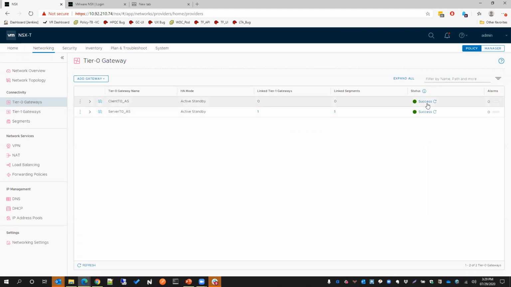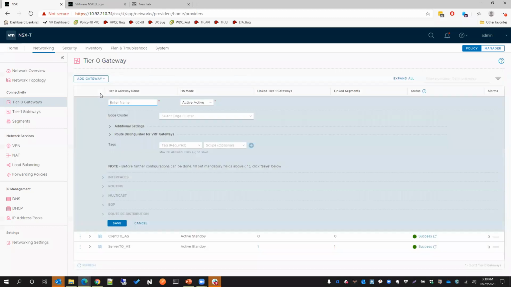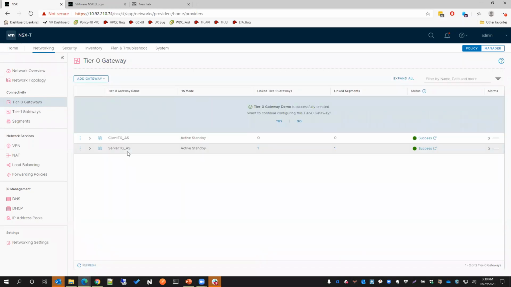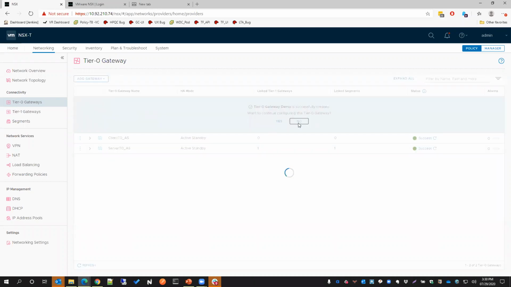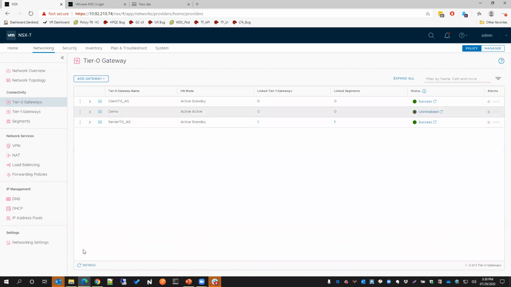So that's what I wanted to show you, that initially, whenever you create, let me create a tier 0 demo, whether you want it in active-active or active-standby, you select the edge cluster where you want to deploy. There are a set of additional settings, which I'll avoid for now. And then it asks me, do you want to configure more? I said no. It is initially uninitialized, but when I click refresh, if there are no issues, it should show me success.